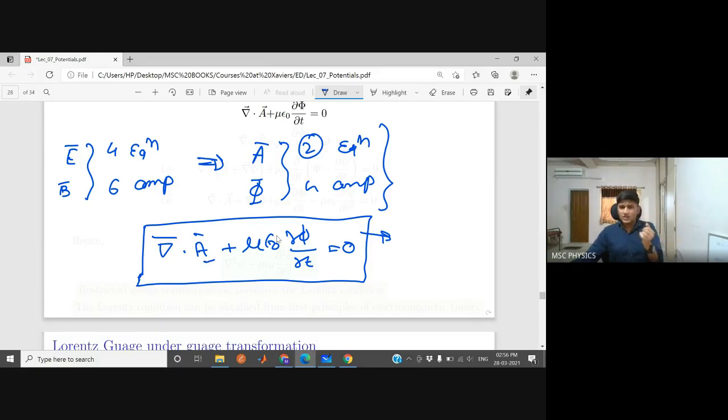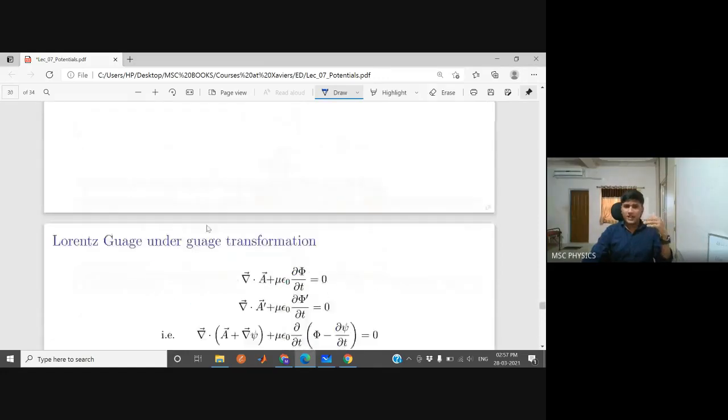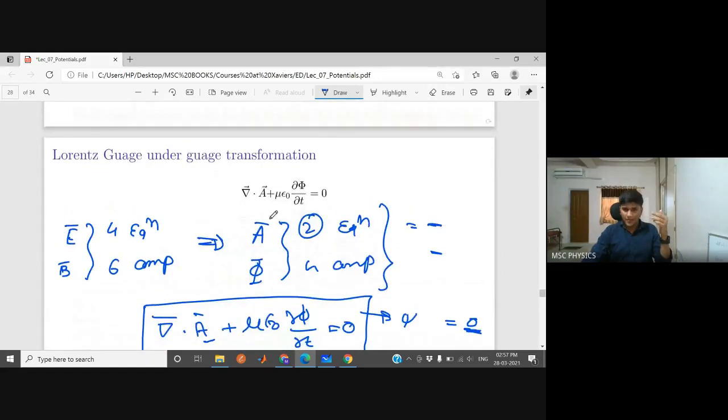So the form of the equation remains the same, equal to 0, because in these equations the terms on the right side were source terms, but here this equation turns out to be in the form of that arbitrary scalar function. That scalar function has no source, because that function is arbitrary, so there should not be any source term corresponding to that scalar function which is arbitrary. So the source term should be 0 and it comes out to be 0. So we satisfied in every way whether the work we did was valid enough or not.